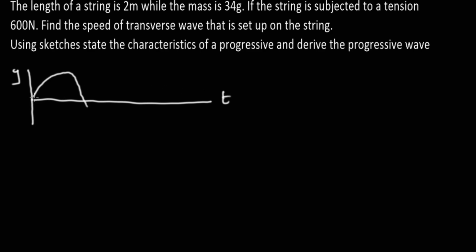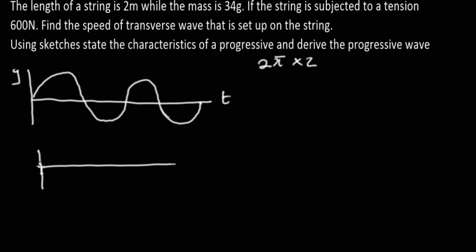So if you notice, we have 2 pi times 2. Here to here is complete, here to here is complete for a progressive wave. Now, we can also draw this again.